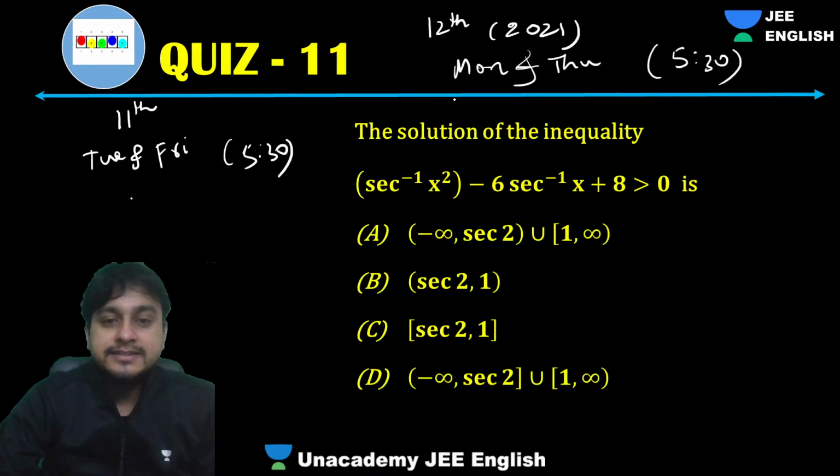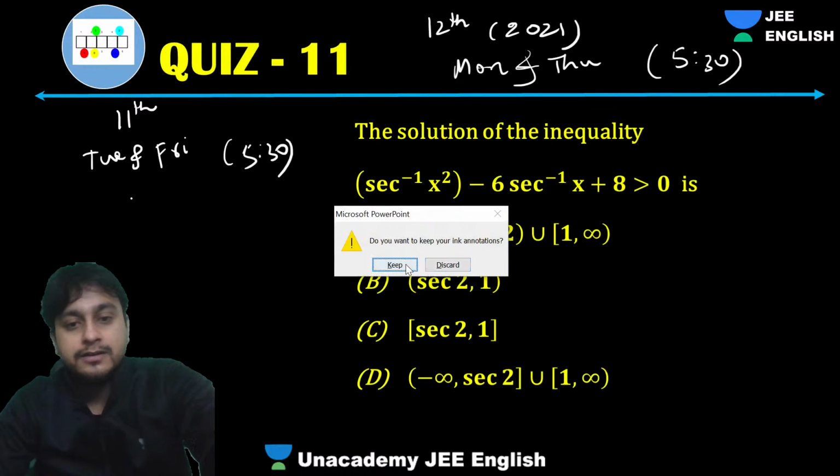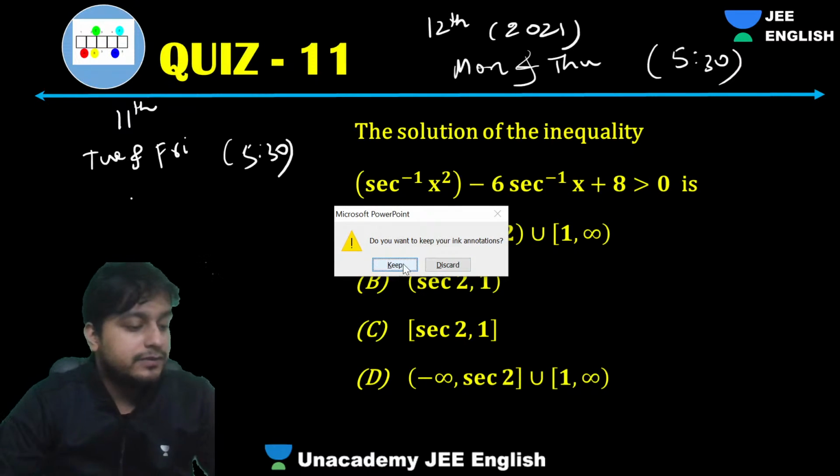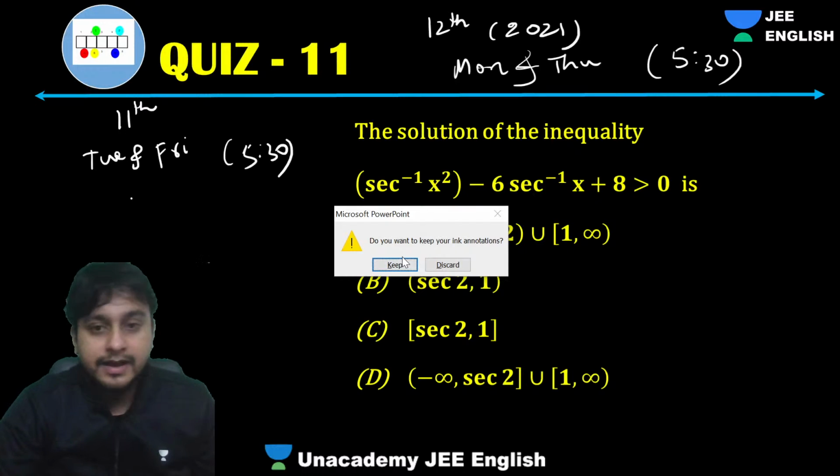Guys, obviously this is sec inverse x whole square. Sorry guys, just missed out over here. One second. So this is sec inverse x the whole square. Make sure. Okay.